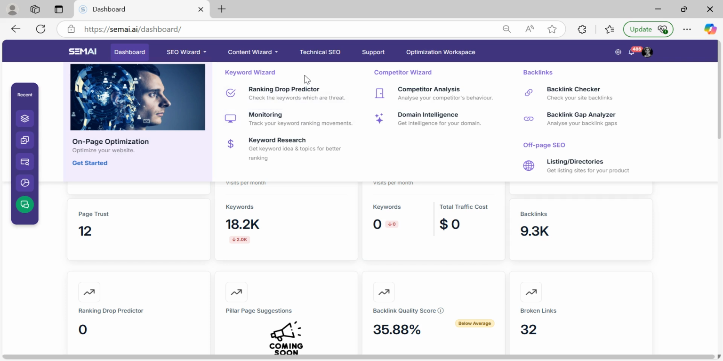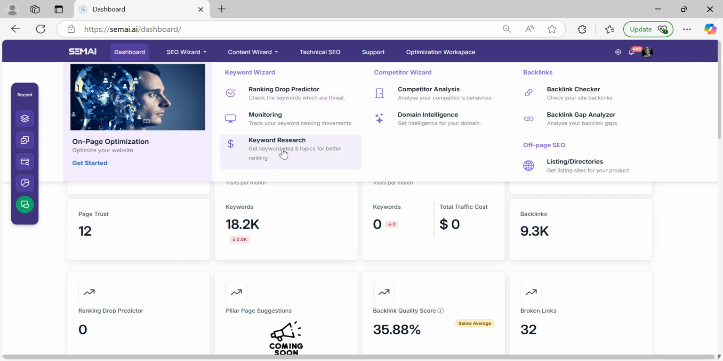Now, apart from that, there are a few unique features, one of which is a ranking drop predictor. Most of the time, you will only know that you have lost your ranking after the fact. But here, the tool predicts when your ranking could drop, and it also tells you which website or web page is going to take your position.